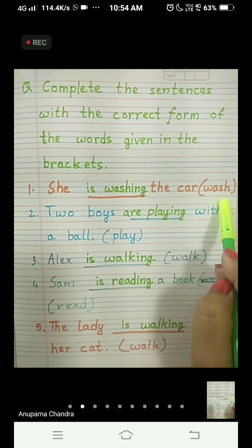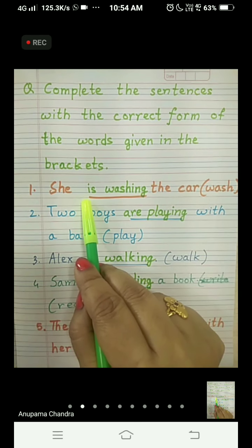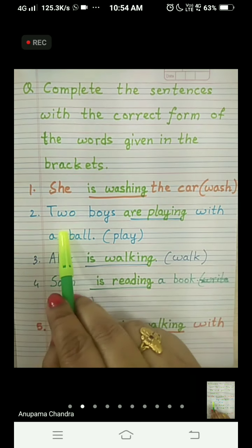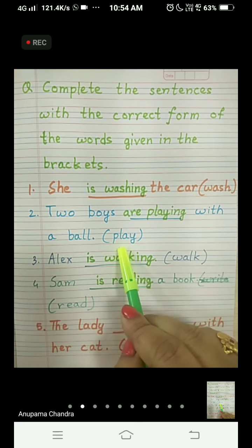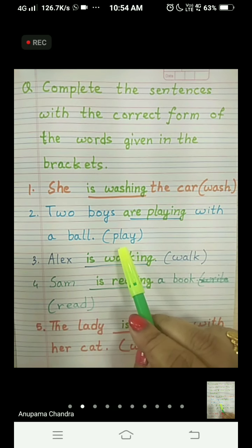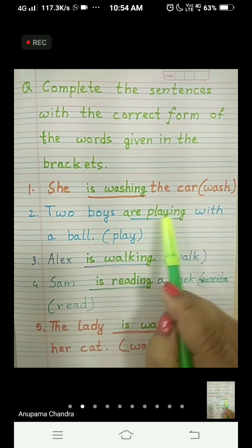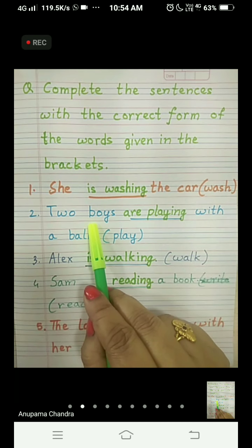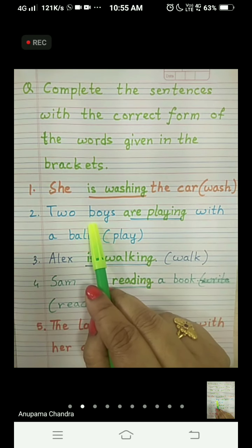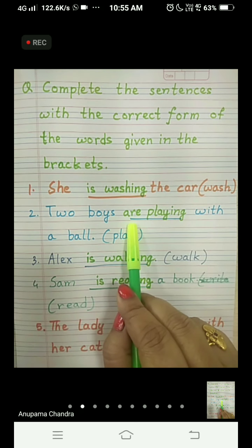Add ing to the word, make it washing, and before that write is. Second one, two boys dash with a ball, and in the bracket it is written play. So play will become playing because we add ing, and before that we write are because it is more than one person. If it is one, then we write is. If it is more than one, we write are. Remember this in mind.